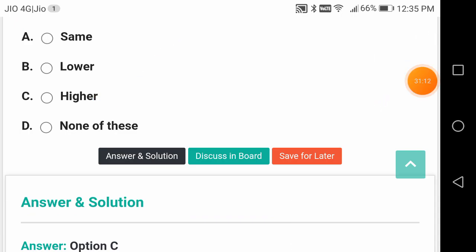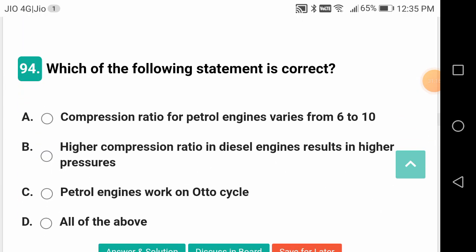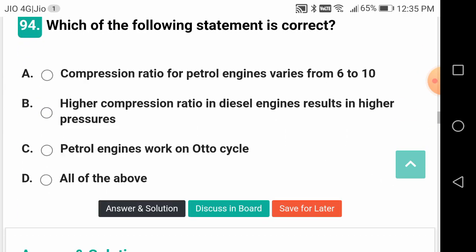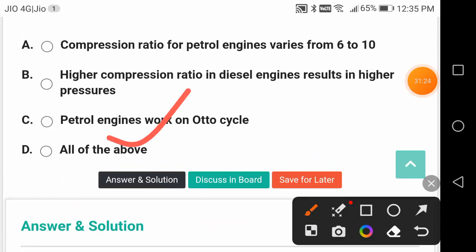The self-ignition temperature of petrol is higher than the diesel. Which of the following statement is correct? All of them are correct. Let us see what are these, all these statements.